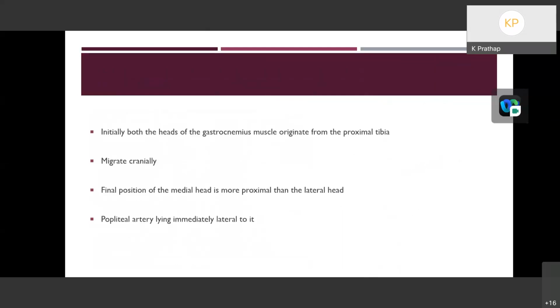The development of the gastrocnemius muscle is also to be noted. Initially, both heads of the gastrocnemius muscle originate from the proximal tibia and they migrate cranially. The final position of the medial head is more proximal than the lateral head, with the popliteal artery lying immediately lateral to it.